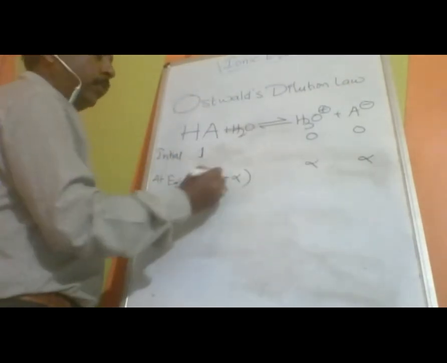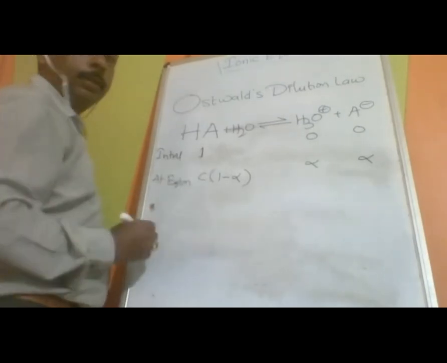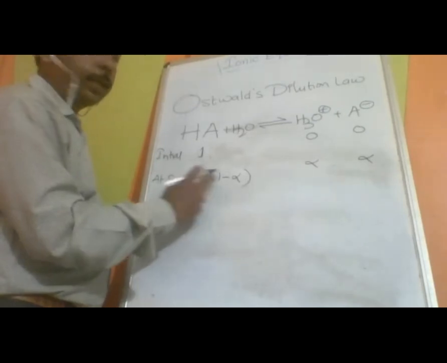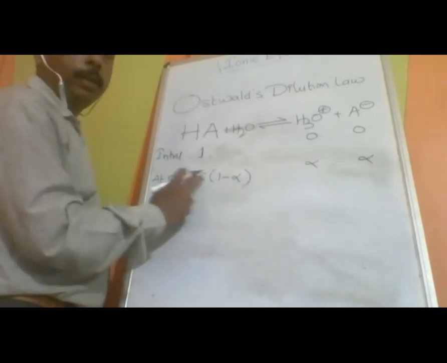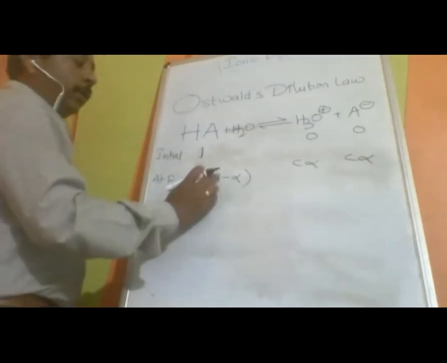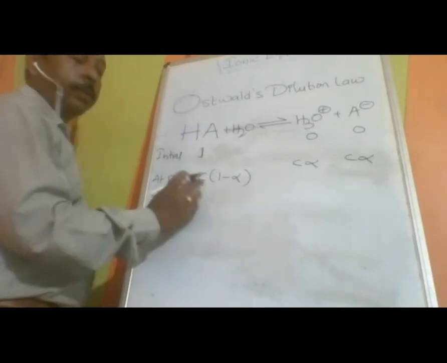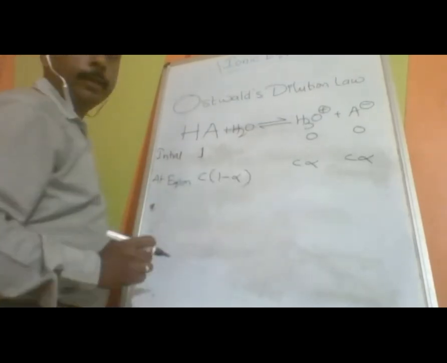Now, it can be more than 1 mole, or less than 1 mole also. That will be C. C is the actual concentration. Alpha is defined for 1 molarity, but C is the actual concentration. So C alpha, C alpha. If half dissociates for one mole, then for 10 moles half of it, 5 moles, dissociates. So C is multiplied here.